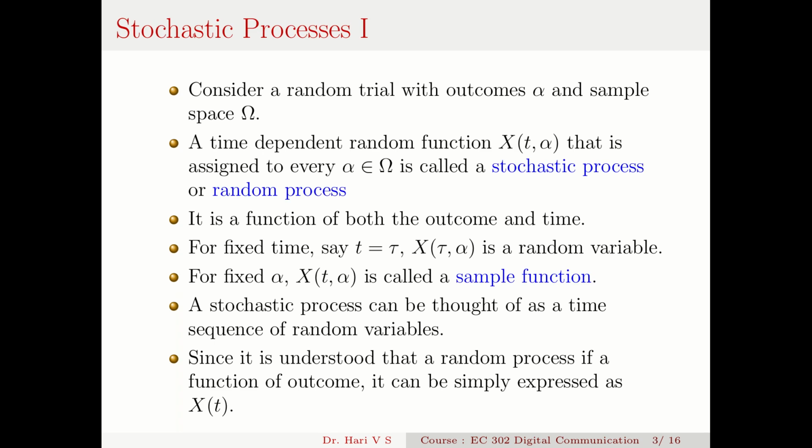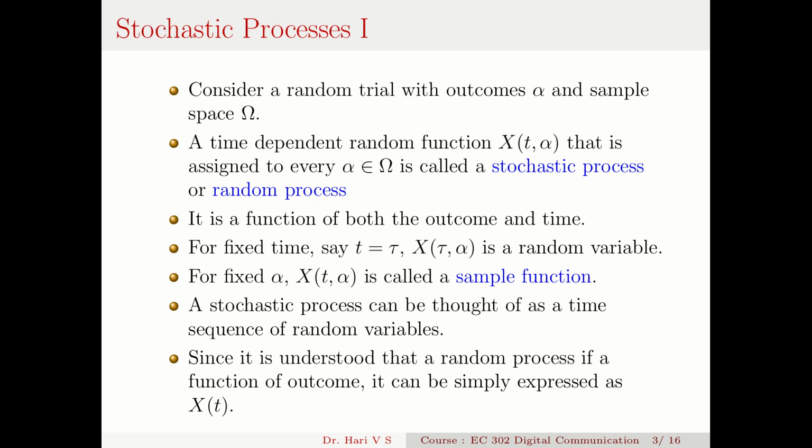Now, when we come to the definition of stochastic process, consider a random trial with the outcomes alpha and the sample space, say omega. Then consider a time-dependent random function x(t, alpha), that's a function of both the time and the outcome, that is assigned to every alpha, the outcome that is an element of omega.